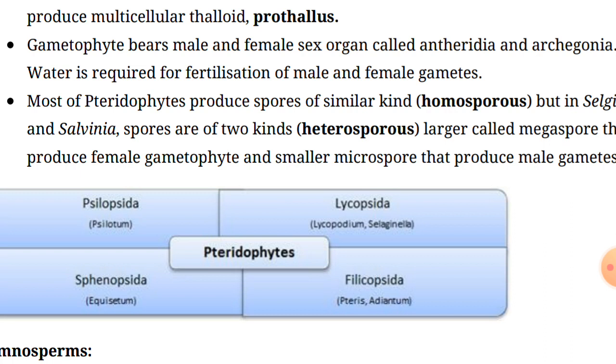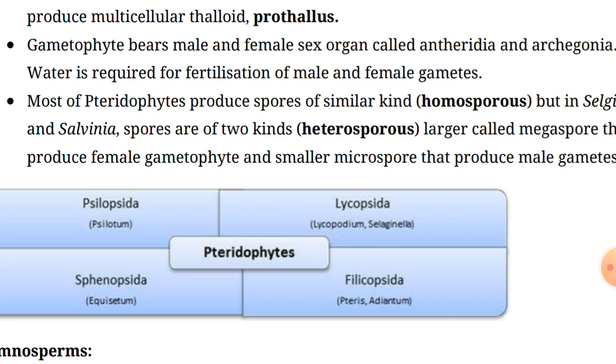The third category is Sphenopsida, that is Equisetum, and the last one is Pteropsida, that is Dryopteris or Pteris, Adiantum. These are different types of pteridophytes which you will later study in higher classes, in BSc or MSc.